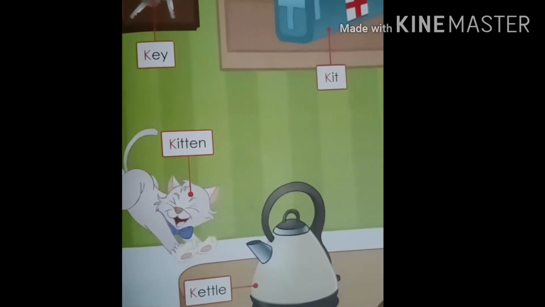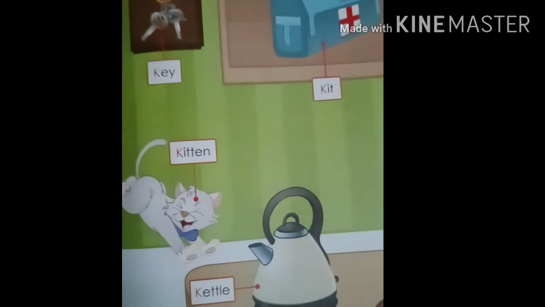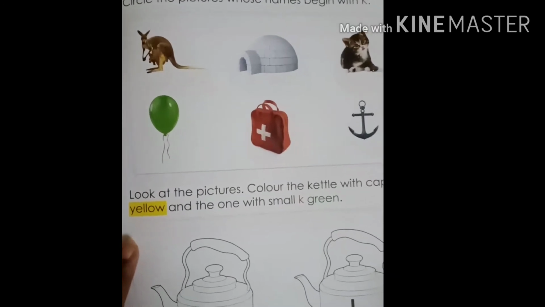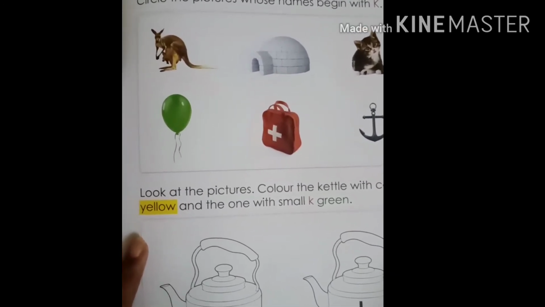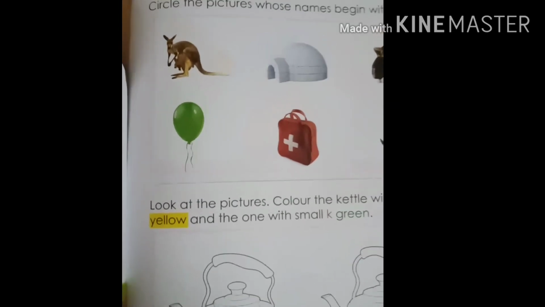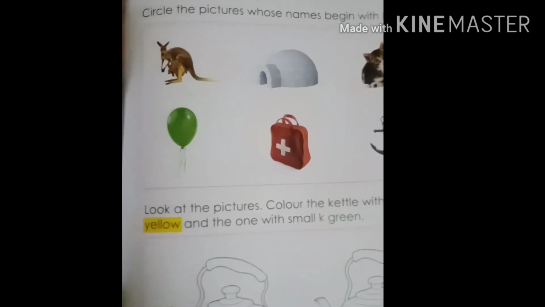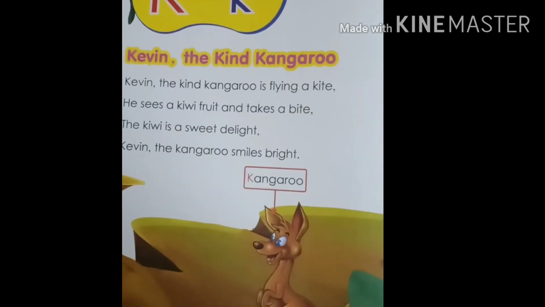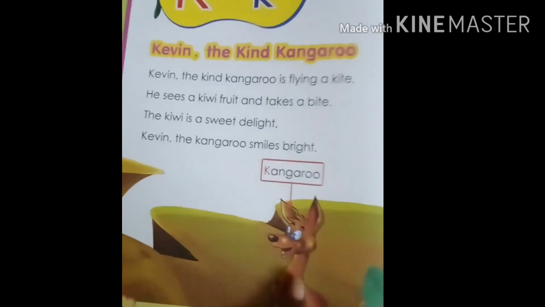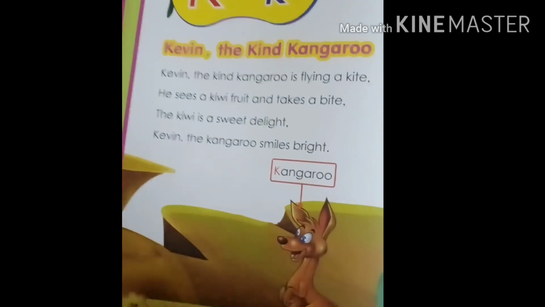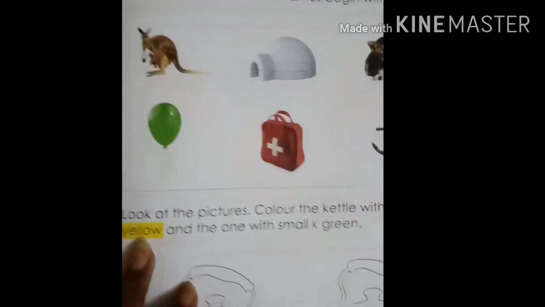Now, my dear students, practice paper. Circle the pictures whose name begin with K. See, whose name begin with K, you have to circle it. Before that, come here. In this page, we have kangaroo. Kangaroo. So, circle the pictures whose name begin with K.